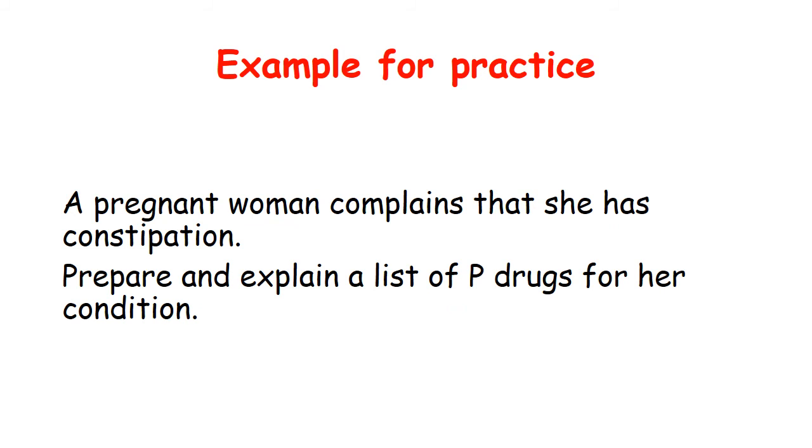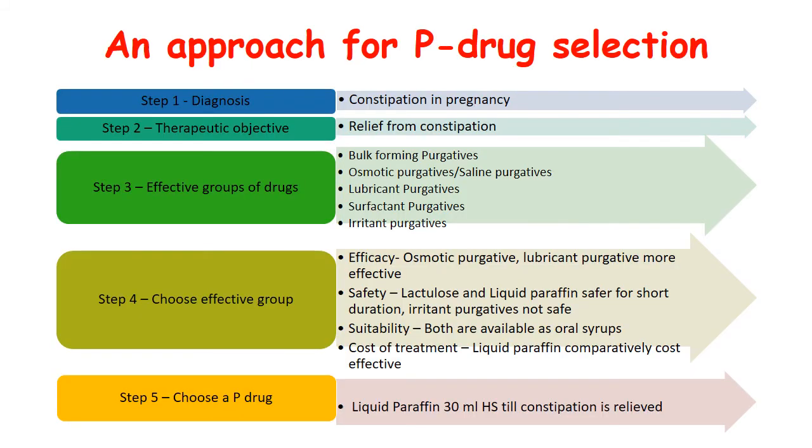Basically here, a pregnant woman complains that she has constipation. So you have to prepare and explain a list of P drugs for her condition. As previously, we'll follow all these steps and take into consideration all the factors in selecting the P drug for this condition. So as you can see here, step 1 is diagnosing. Defining the diagnosis, in this case, constipation in pregnancy. Step 2 is setting the therapeutic objective. Again, in this case, relief from constipation. Step 3 is